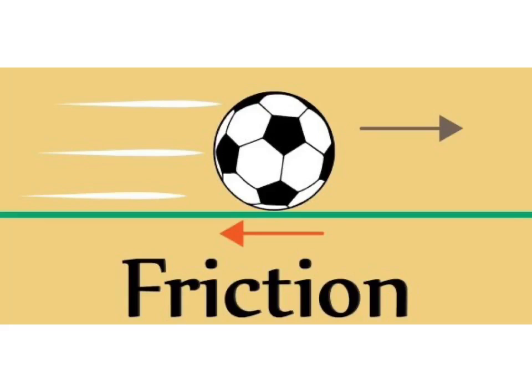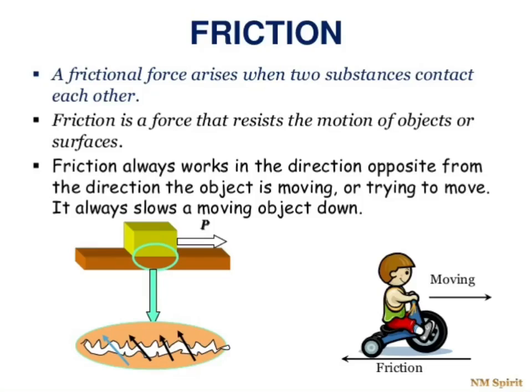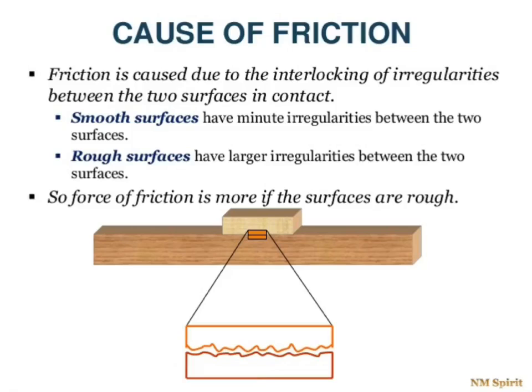And in the case of a ball rolling on the ground, friction occurs between the surface of the ground and the surface of the ball. The force of friction always opposes the motion of one object over another object. So, the force of friction acts in a direction opposite to the direction in which an object moves. Now, let's understand the cause of friction.